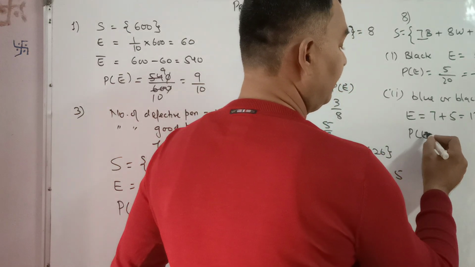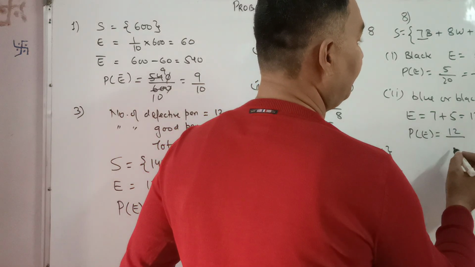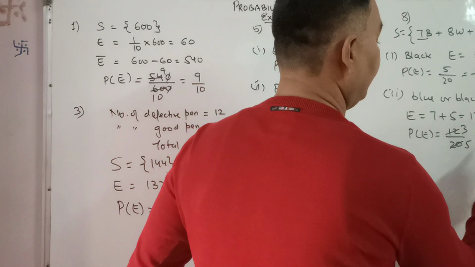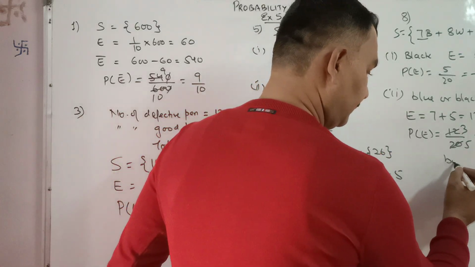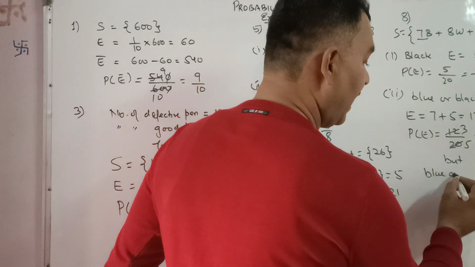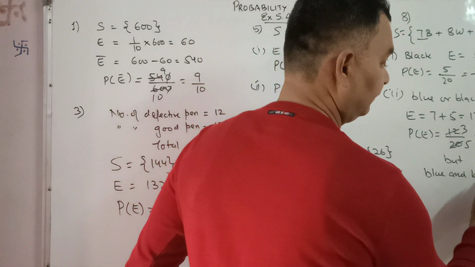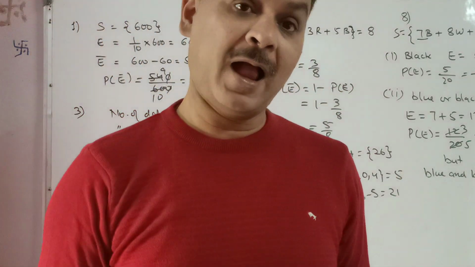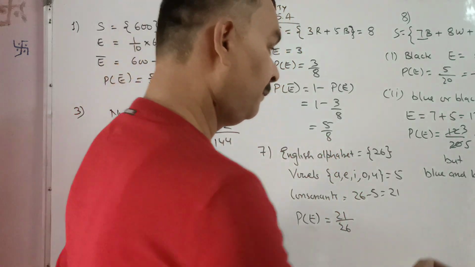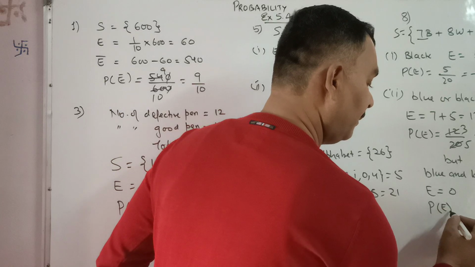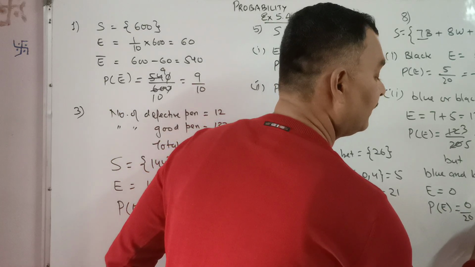The probability of this event is equal to 12 by 20. 4 3s are 12, 4 5s are 20, so 3 by 5. But instead of written blue or black, if it is written blue and black, so none of the marbles is blue as well as black. So for that the favorable outcome will be 0 and the probability of the event is also 0.